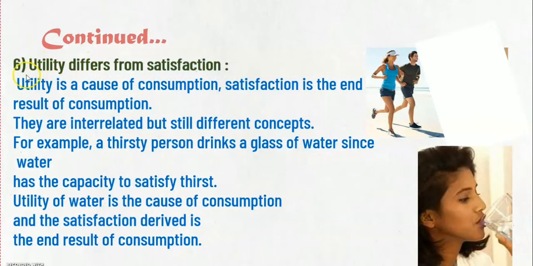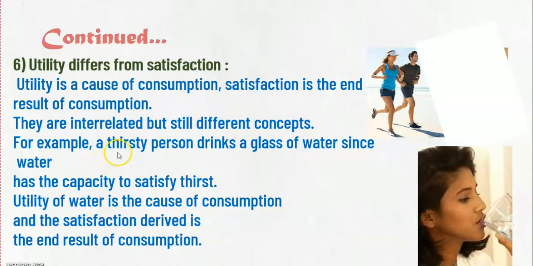Now see the next one, the sixth one. Utility differs from satisfaction. Already we have discussed this in the beginning. Utility is the starting point and satisfaction is the end result of the utility. Now let us see here. Utility is a cause of consumption. Satisfaction is the end result of consumption. Utility is the starting point here and satisfaction is the end result. They are interrelated but still different concepts.